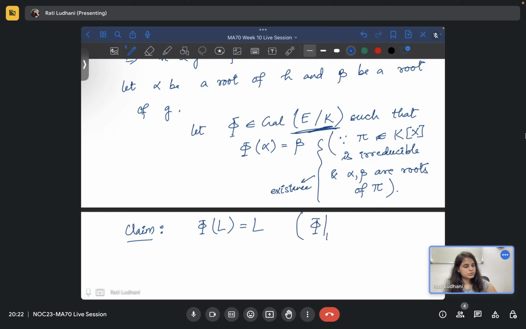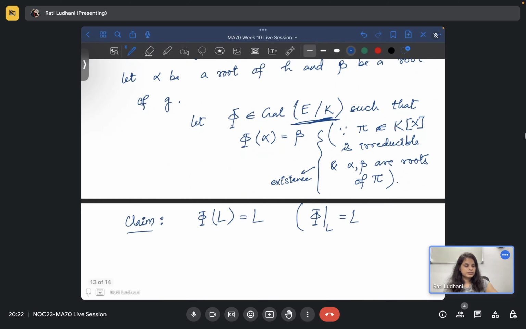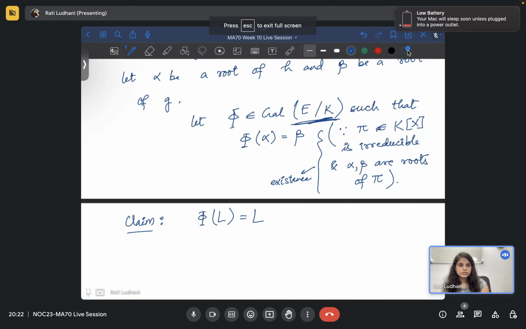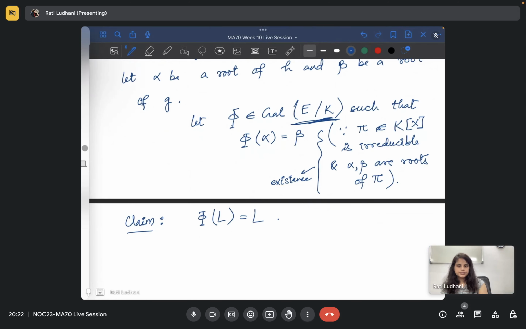When you restrict it to L, it will be L only. I will prove that, don't worry. This is happening because this is a normal extension. Normal extension is required to prove this part. Just go through this.